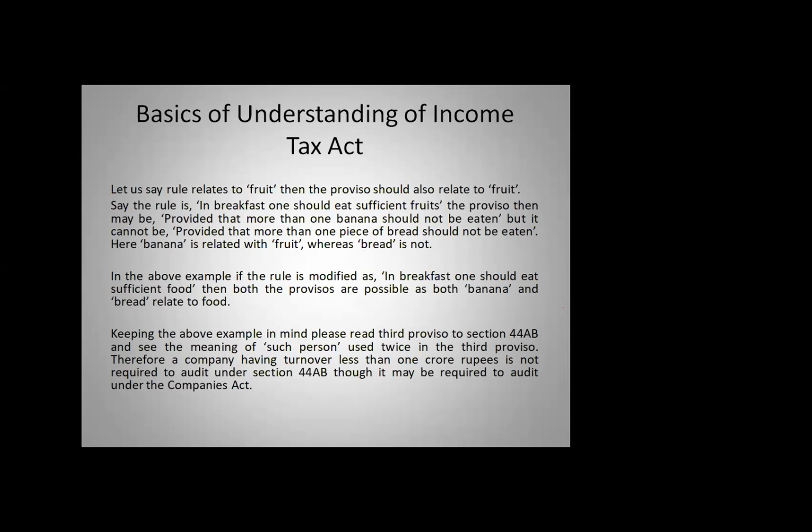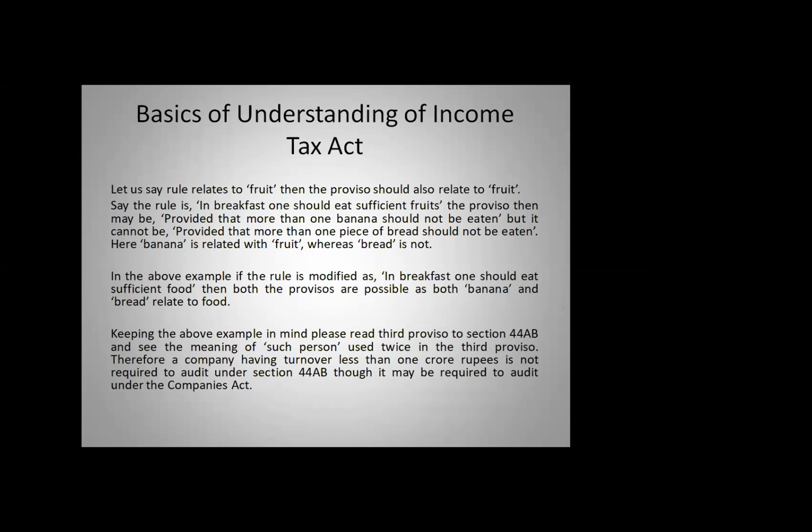Let us say that a rule relates to fruit. If the rule says fruit, then the proviso should also relate to fruit. For example, if the rule says in breakfast one should eat sufficient fruits, then the proviso should come: provided that more than one banana should not be eaten.